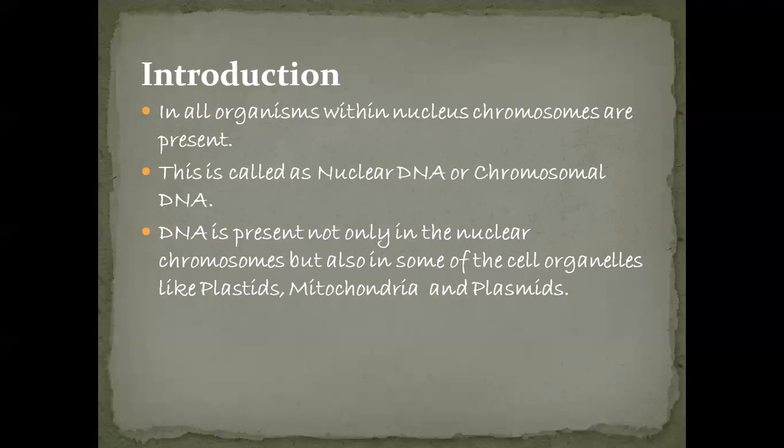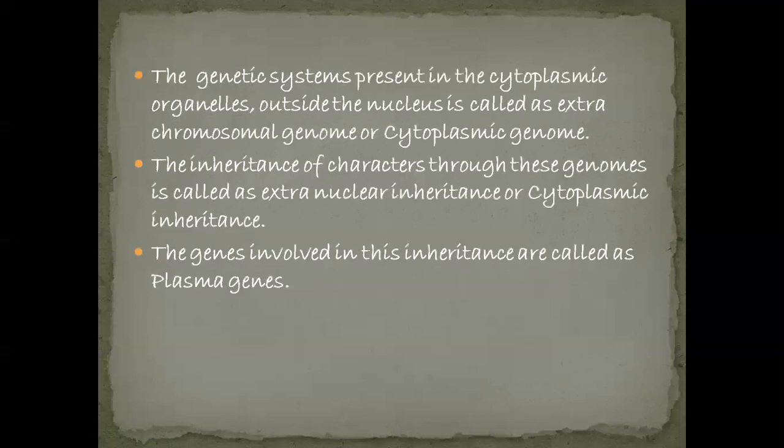So the genetic systems which are present in the cytoplasmic organelles, cytoplasmic organelles meaning here mitochondria, plastids and also plasmids, are present outside of the nucleus. That's why this genome is called the extranuclear genome.